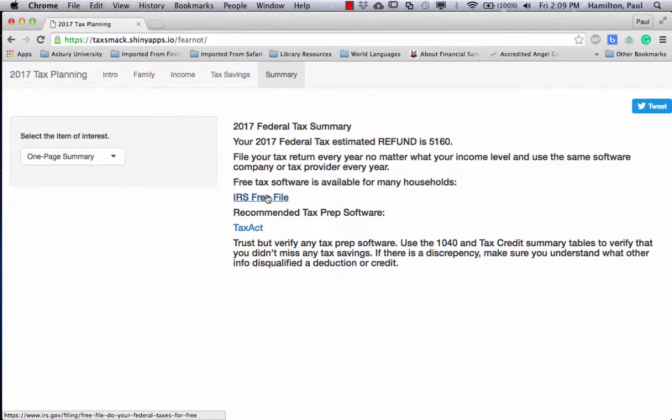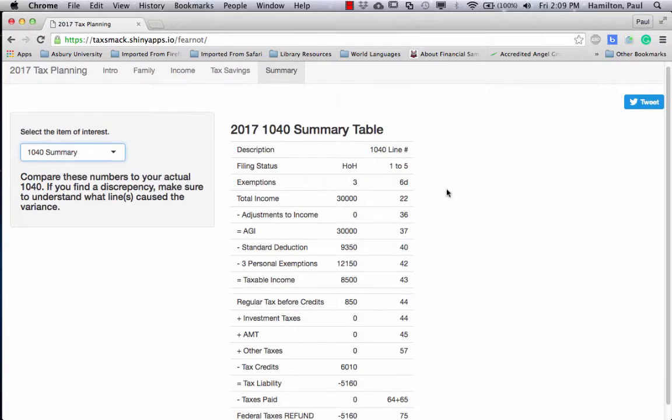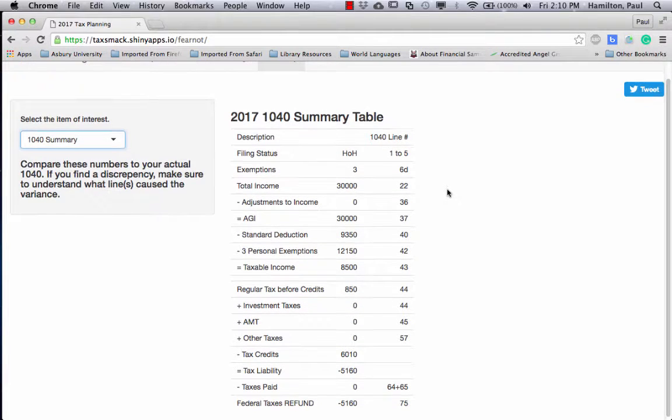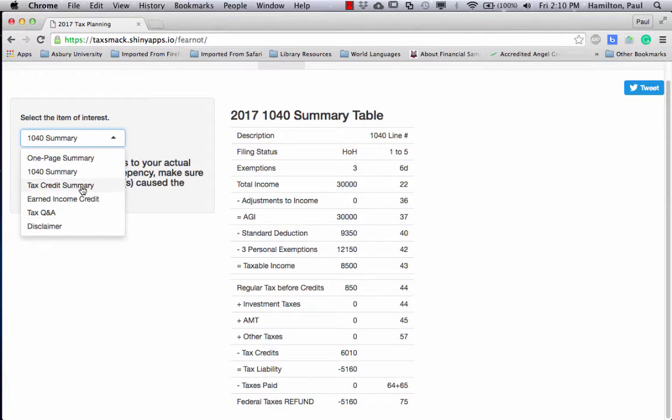If you have a modest income, you can file your taxes for free using various software. I recommend TaxAct, is what I use. You can look at the 1040, and you can, like I say, either before or after you actually use, say, TaxAct to find your true refund. Again, this is based on very quick answers. It should be pretty close for most people, but there'll certainly be some exceptions where you'll get different answers.